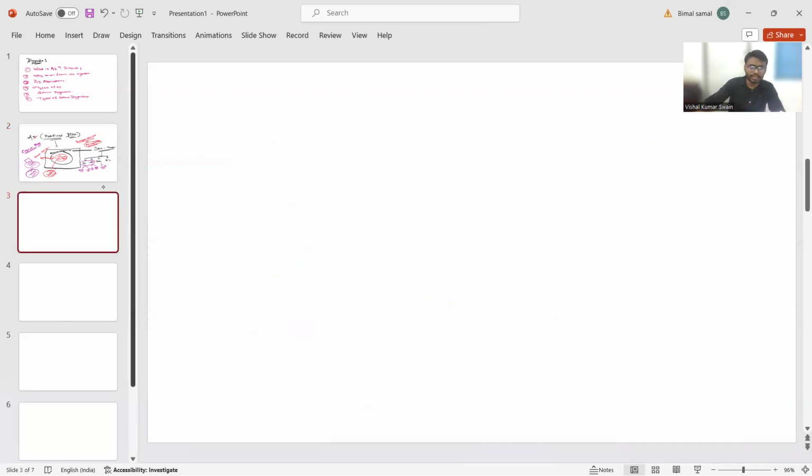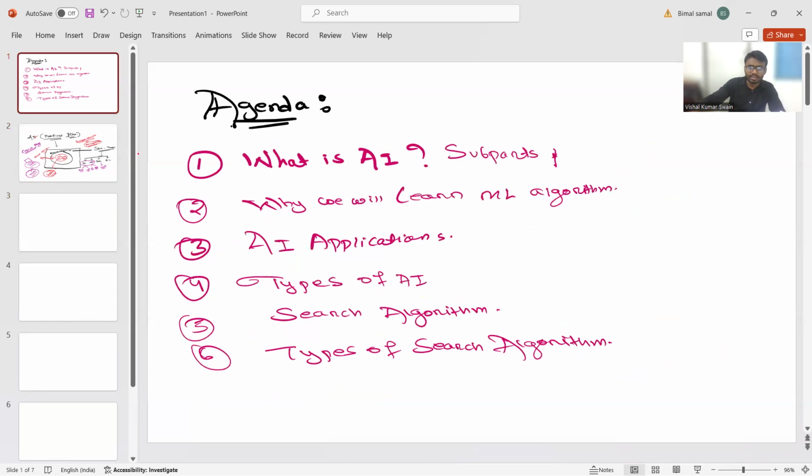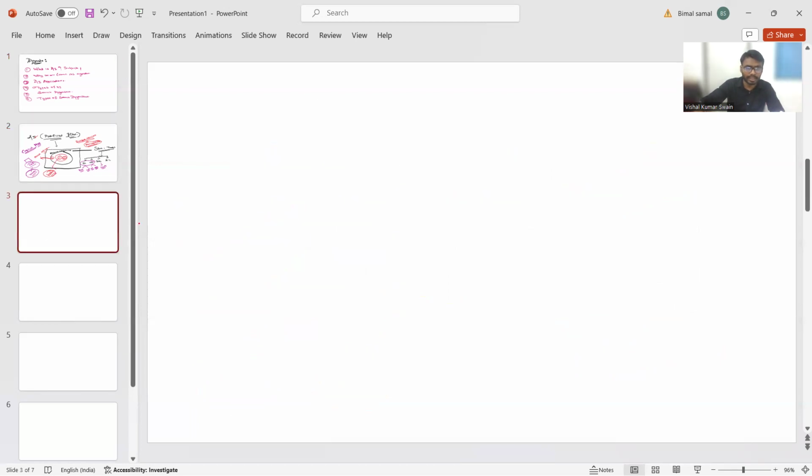What is the next part? Our next agenda is why we learn machine learning algorithms. Now, the next question: why will we learn them? Yes, think about it. Algorithm in the sense what? Right now, if I am taking some decisions, here we are creating some logic. If you are creating some logic, indirectly that is one of the algorithms. Algorithm means one piece of an equation, you can say.